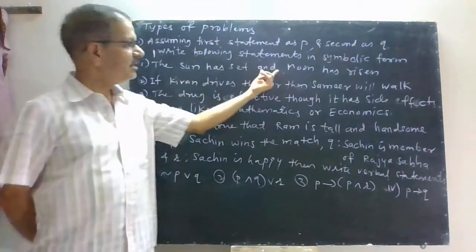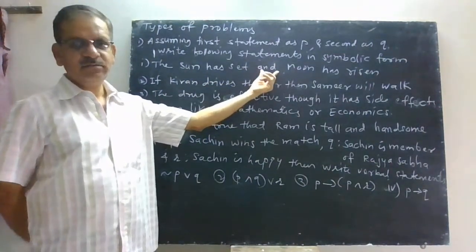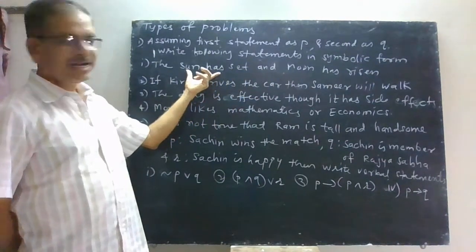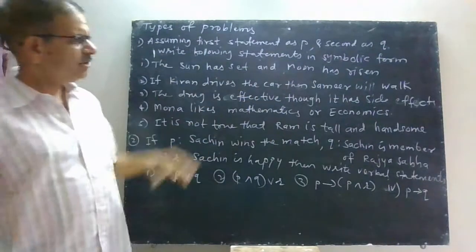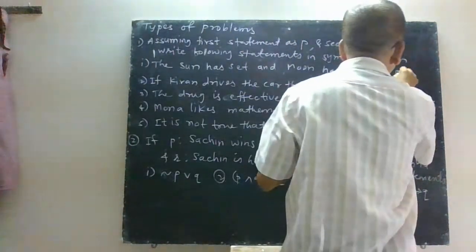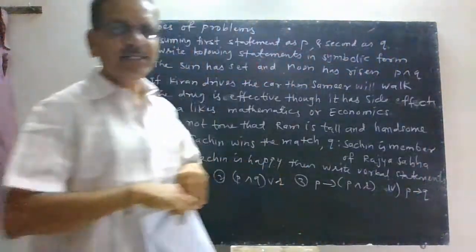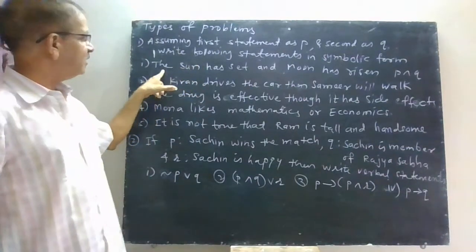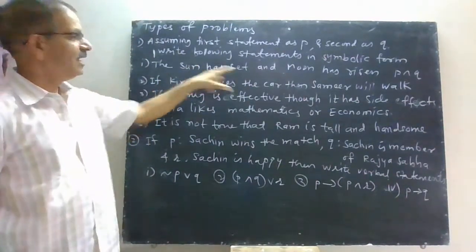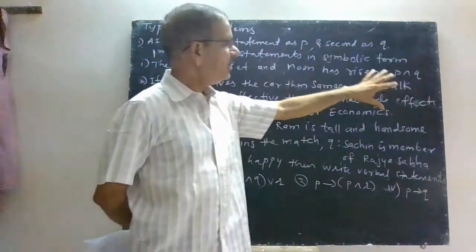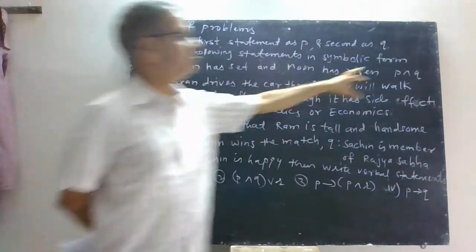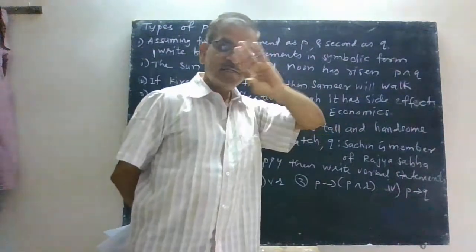Now this statement is having connective and. That means you have to take this statement as P and second statement as Q. Directly you can write down. This is very simple, that P and Q. But while writing the answer, you have to write, let P: the sun has set, Q: moon has risen, and then the symbolic form is P and Q. So your answer should be of that type.